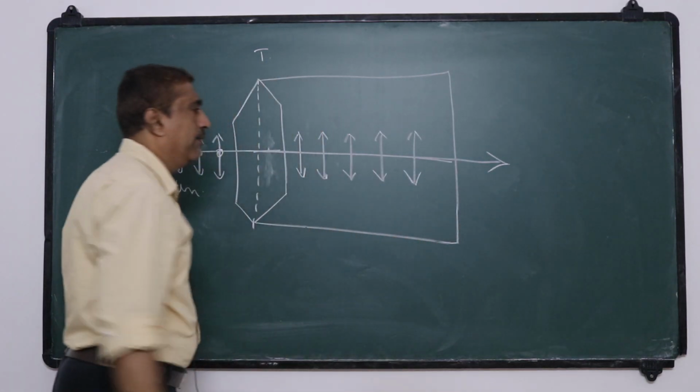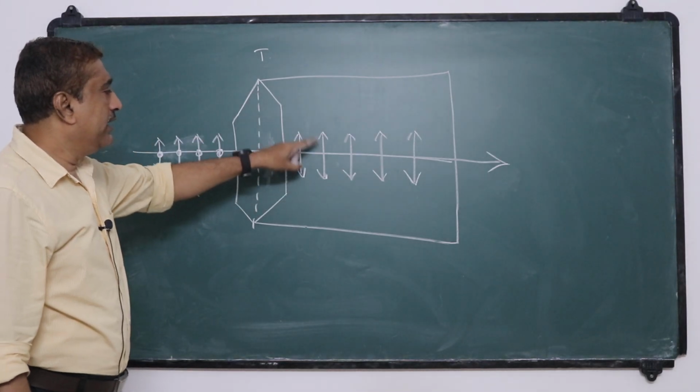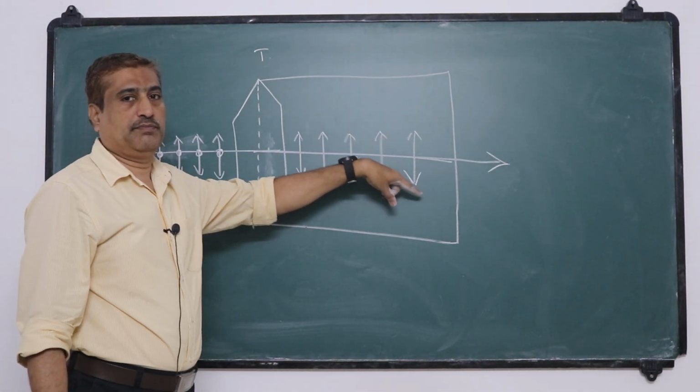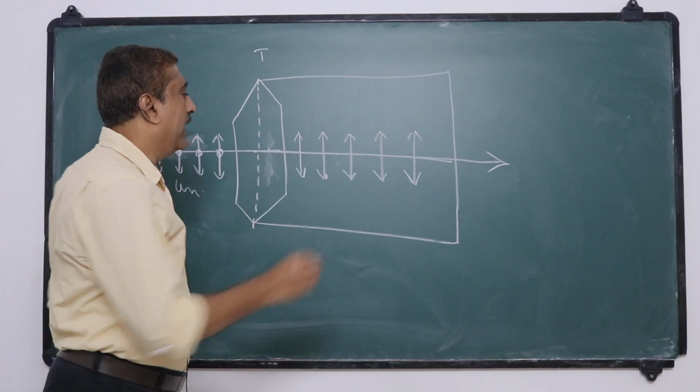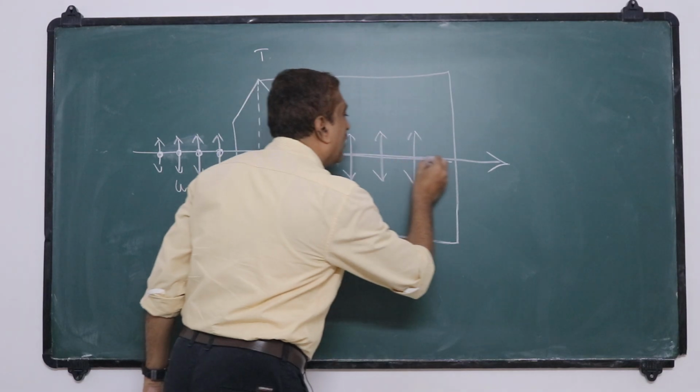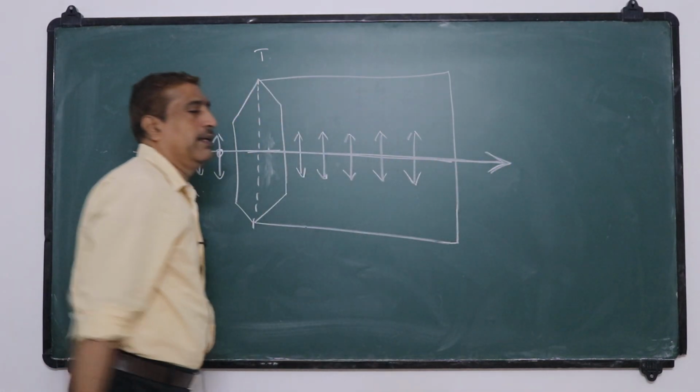assume that this is a plane. In this plane these vibrations take place, and the direction of propagation passes through that particular plane.